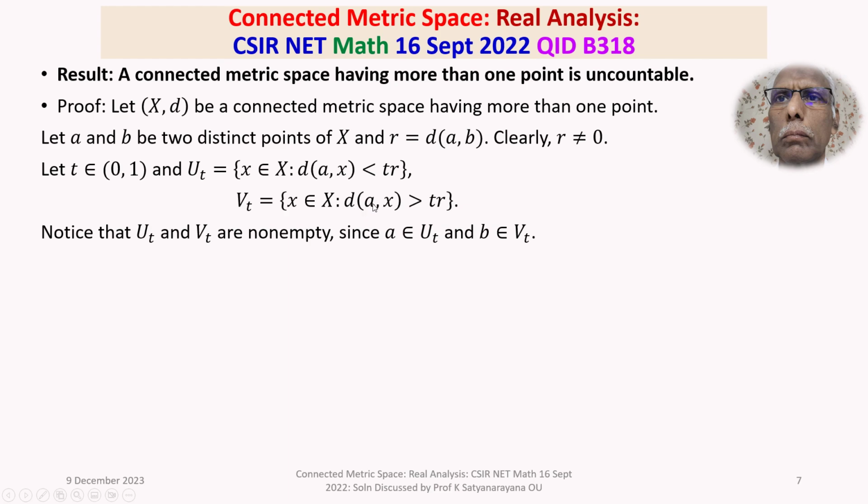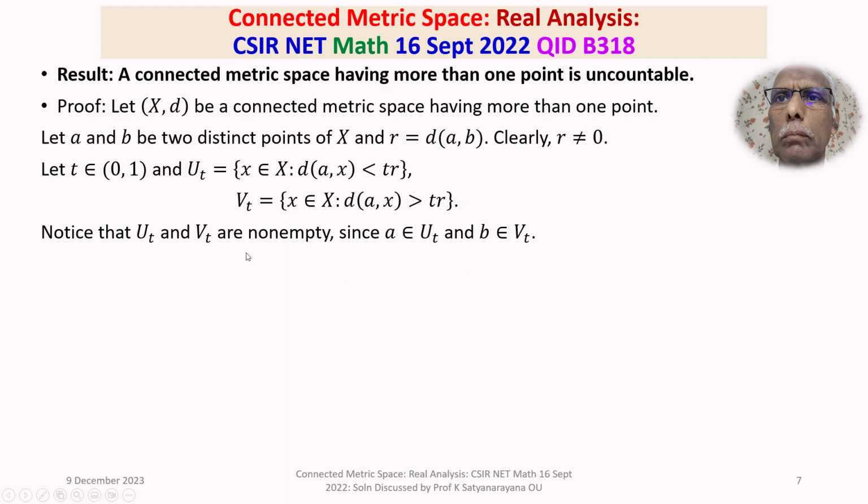Why? The distance between A and B must be greater than TR. What is the distance between A and B? R. R is greater than T times R. Why? Because T lies between 0 and 1, so T times R is certainly less than R. That is, R is greater than TR. Therefore, B belongs to VT.